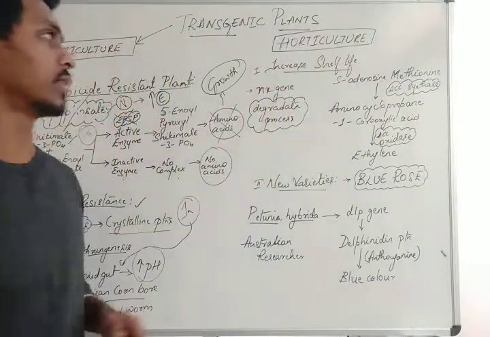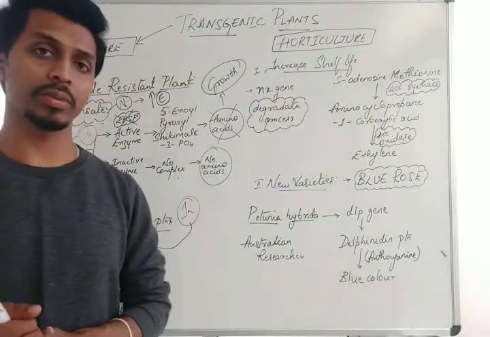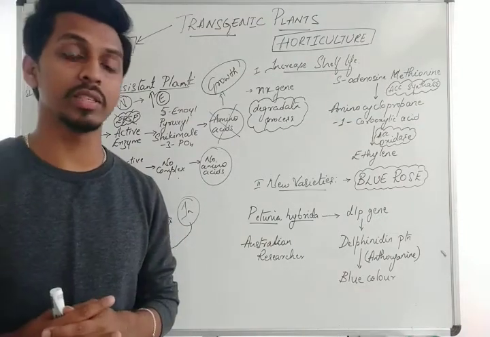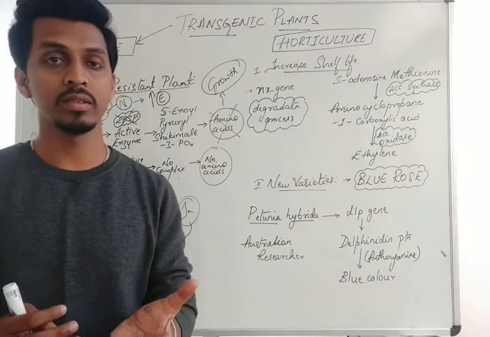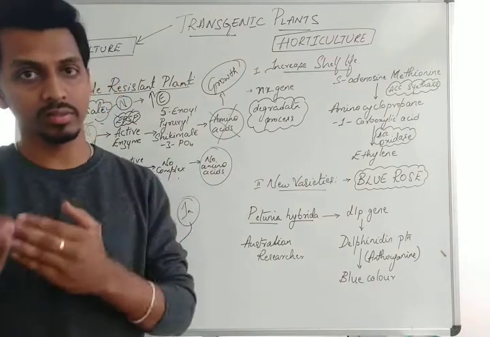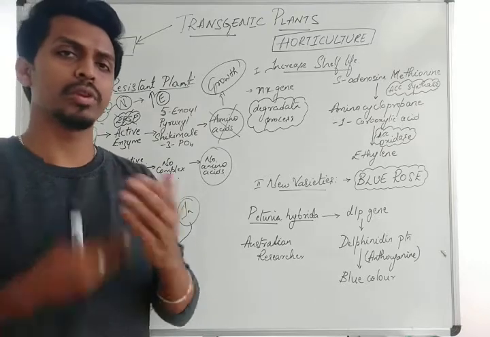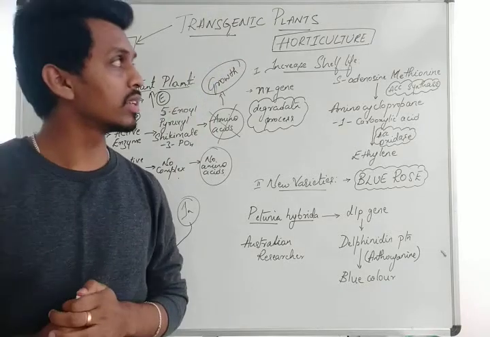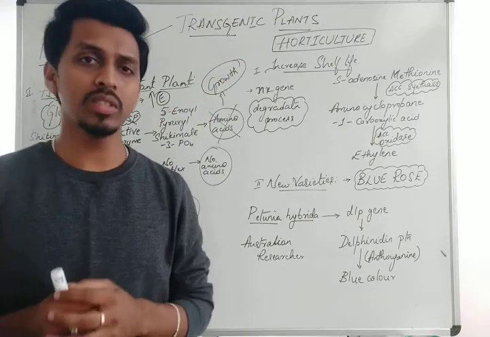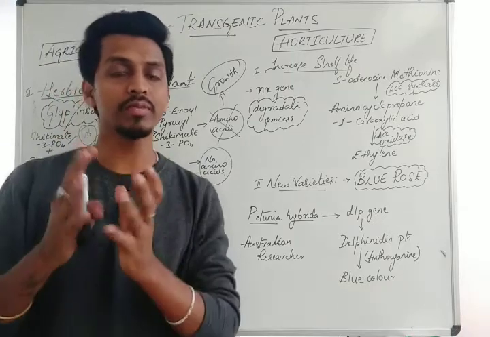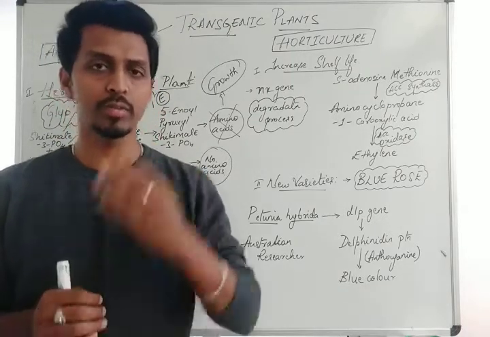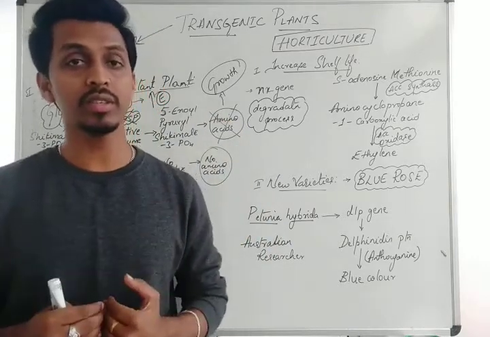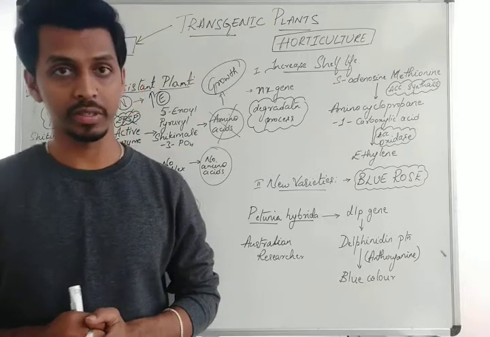Now, there are two more examples when it comes to horticulture. Horticulture is a subject where we basically deal with plant varieties, something like flowers, increasing shelf life of flowers, or producing a new variety. Basically it deals with flowers. The first example we have is increasing the shelf life. Now what is shelf life? Shelf life means the lifespan of a particular product. This product may be either a flower or a fruit. Here my interest is horticulture, so I speak about flowers.